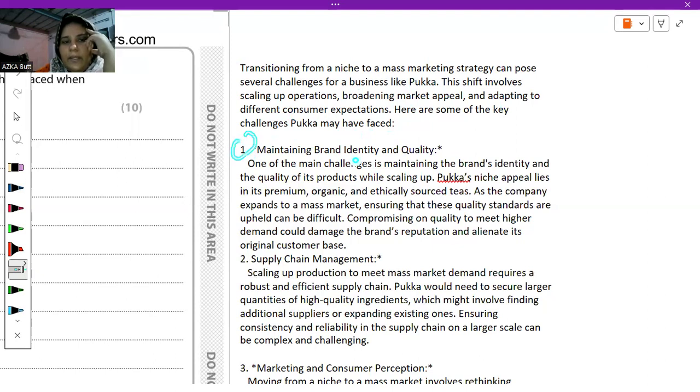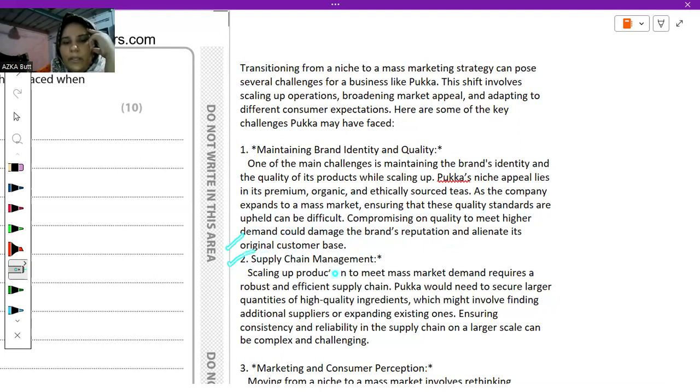The first one would be maintaining brand identity and quality. One of the main challenges is maintaining the brand's identity and the quality of its product while scaling up. Yuka's niche appeal lies in its premium, organic, and ethically sourced teas. As the company expands to a mass market, ensuring that these quality standards are upheld can be difficult. Compromising on quality to meet higher demand could damage the brand's reputation and alienate its original customer base.